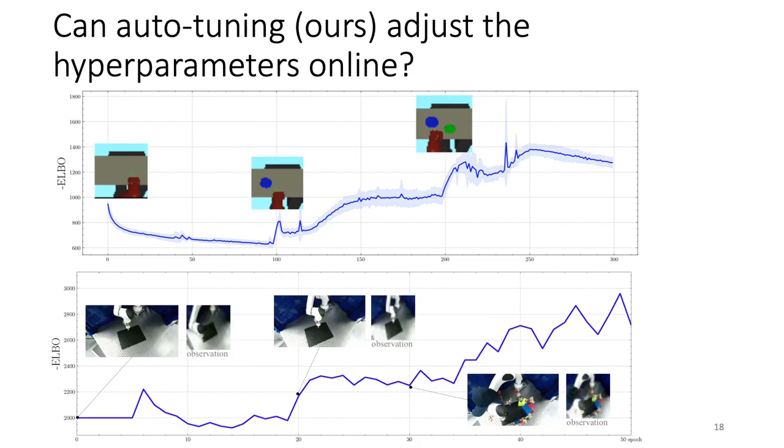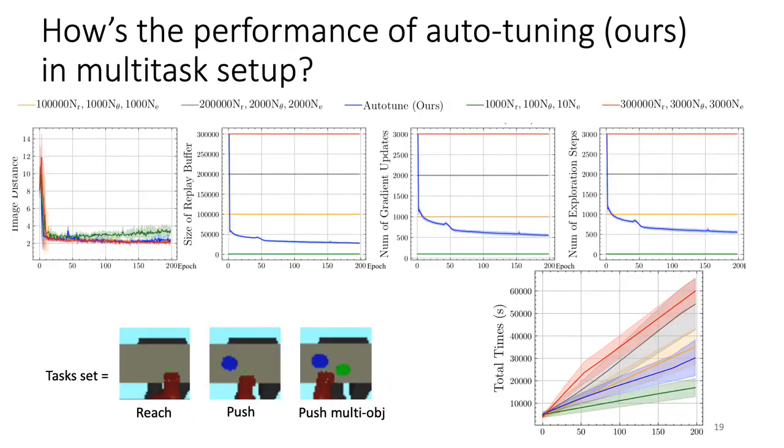Continuing, we evaluate AutoTune in curriculum-change environments. You can see AutoTune has the capability to change the hyperparameters because the evidence lower bound changes, which responds to the environment's diversity degree change. Finally, we can see AutoTune is also useful in a multitask setup. Auto-tuning achieves the optimal performance directly in terms of learning efficiency and time consumption.